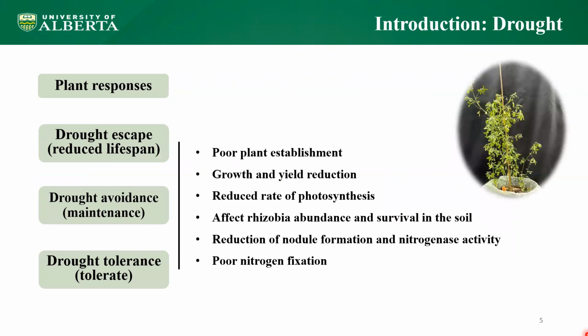Drought is a severe deleterious stress factor to plants worldwide, prompting yield losses. And so plants have developed responses to help alleviate the effects of drought on them, namely drought escape, drought avoidance, and drought tolerance. However, under these responses, plants have to prioritize one process over the other, leading but not limited to the following: poor plant establishment, growth and yield reduction, reduced rate of photosynthesis.